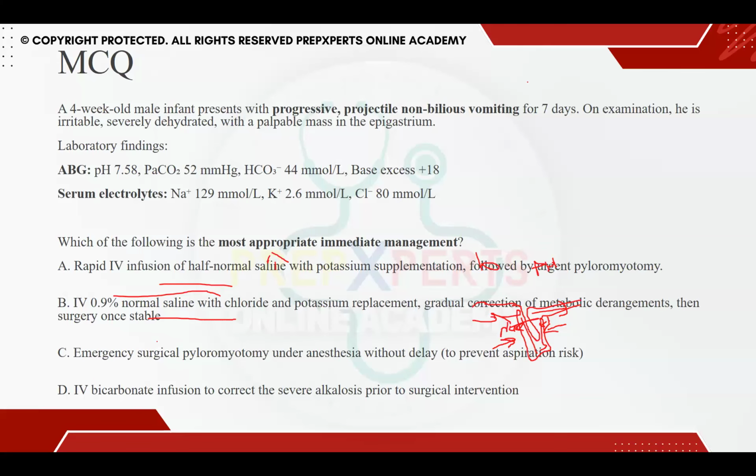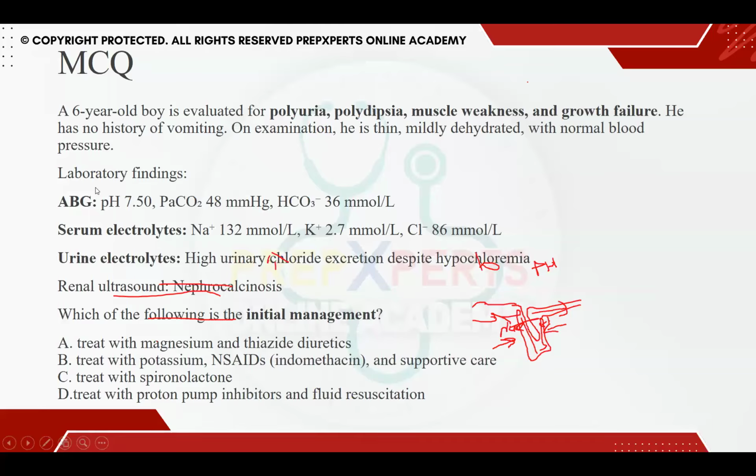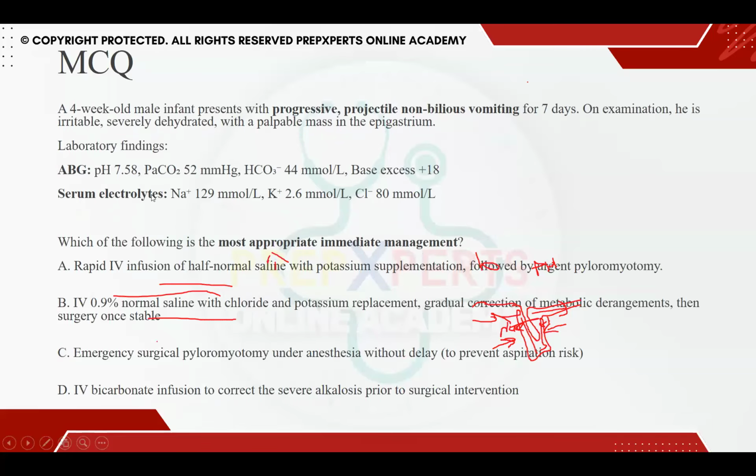When you see the laboratory findings, you find that the pH is 7.58. That means it is increased; this is alkalosis. The PaCO2 is 52 millimeters of mercury, again increased, so this is the compensatory mechanism that is going on. And the bicarb is also increased, so you realize this is metabolic alkalosis.